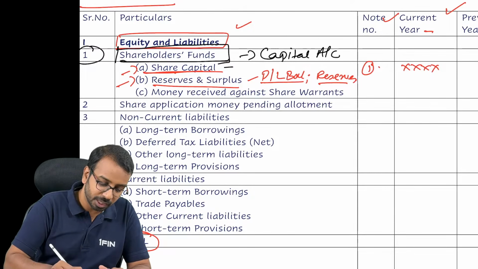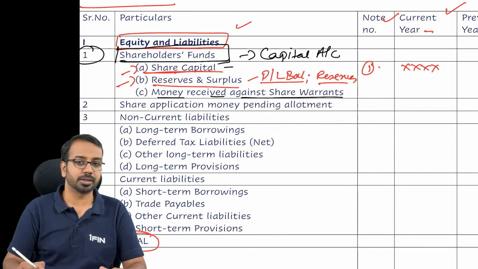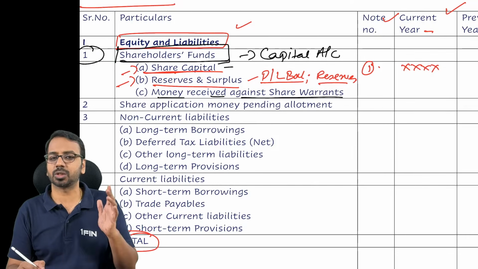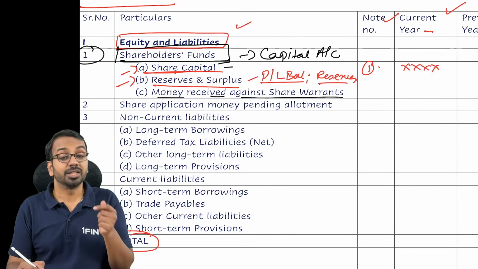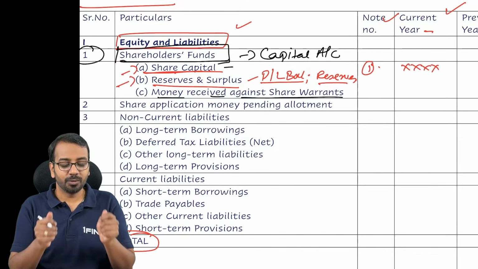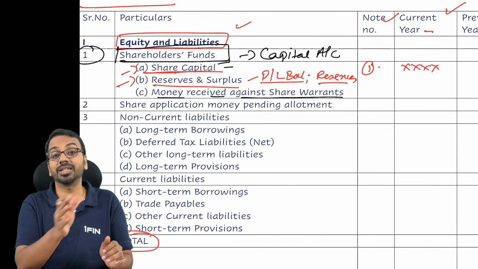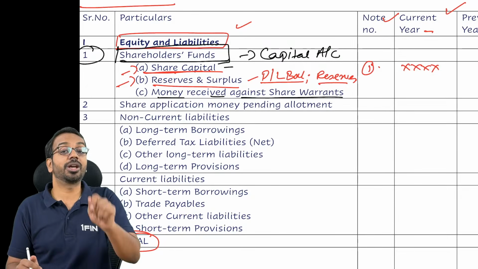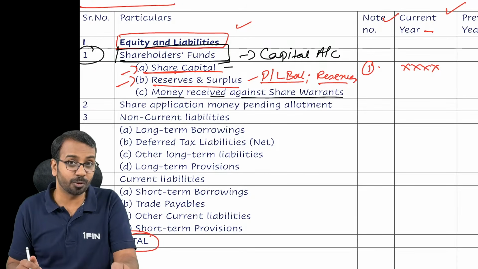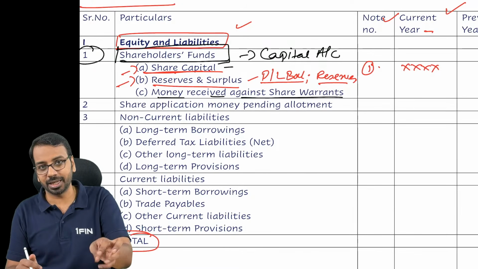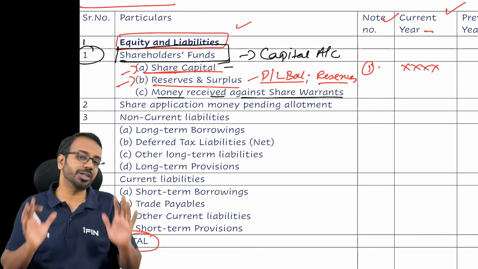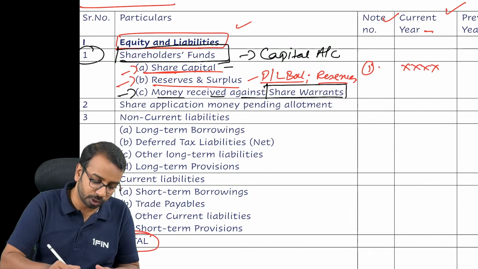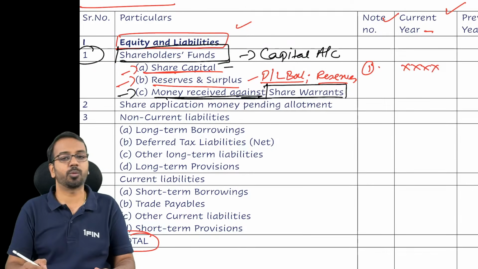The third item is money received against share warrants. So if we have received something against share warrant, that is disclosed here. Now sir, what is a share warrant? Share warrant is basically a document which entitles the holder to buy the shares of the company. So if you have share warrant of Reliance, you can go to Reliance and give that share warrant, give some money along with it, and you can buy the shares. That is what is called share warrant. So if any money has been received against share warrants, that is shown under money received against share warrants.